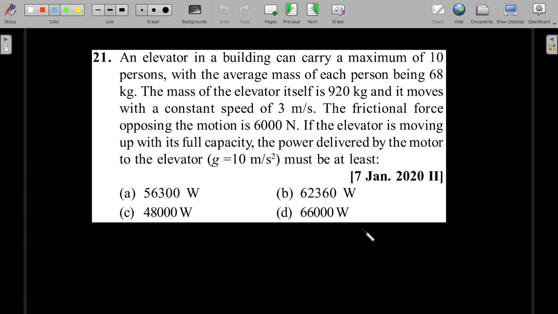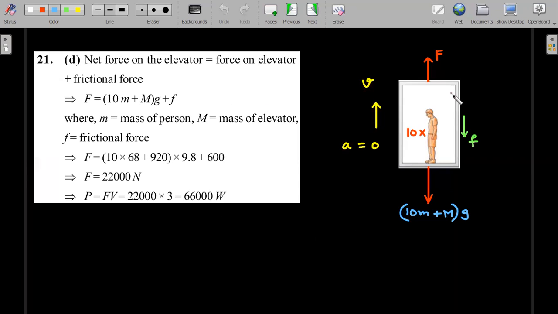Okay, so I hope you have given it an attempt. Let's move forward. It's a pretty simple situation. You would have drawn a simple elevator diagram.